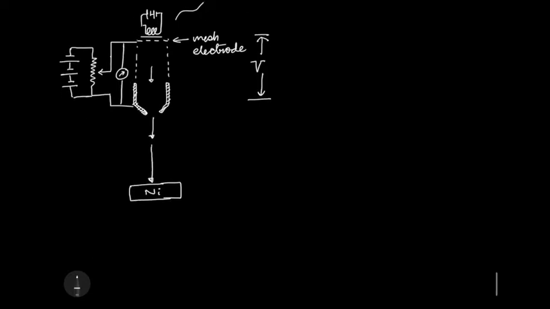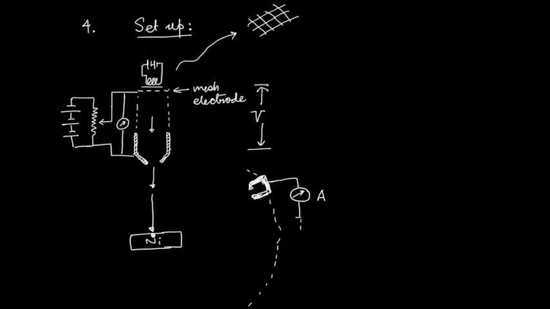And then, pivoting this point, you can move a detector, one position of the detector I am drawing here. The detector also looks something like this. I will explain to you what it is. The detector has an ammeter attached to it. So this is an ammeter. This is a voltmeter, obviously.